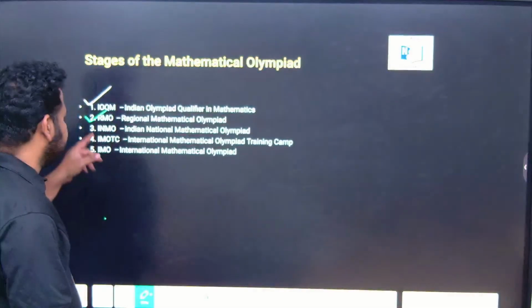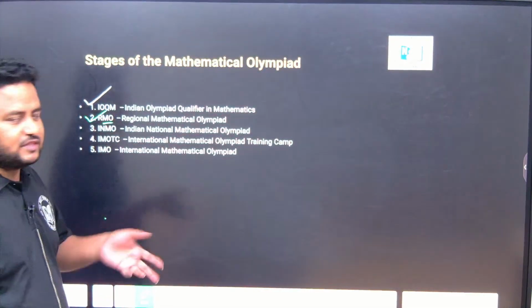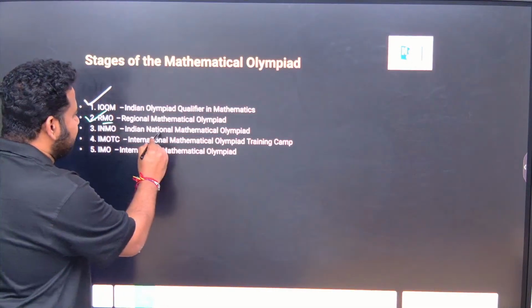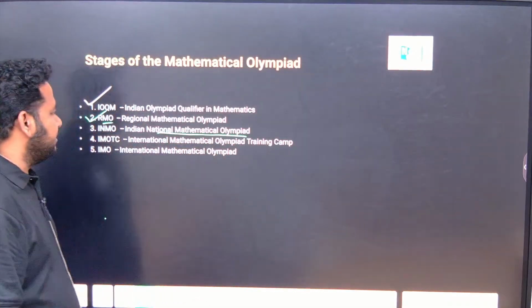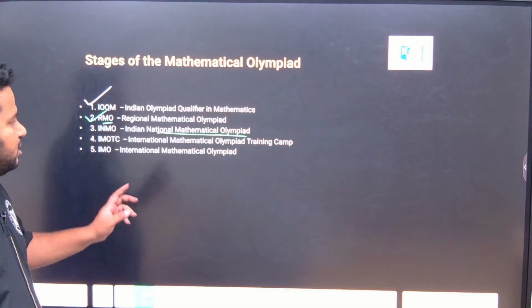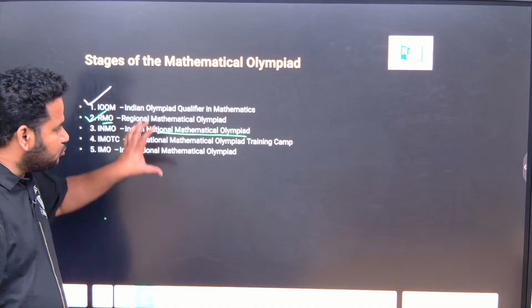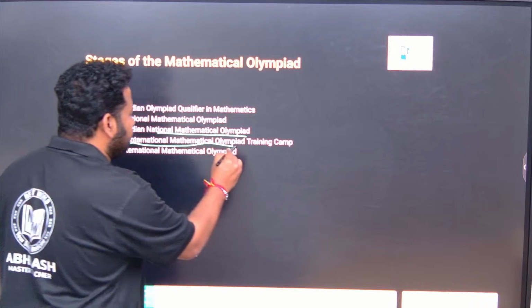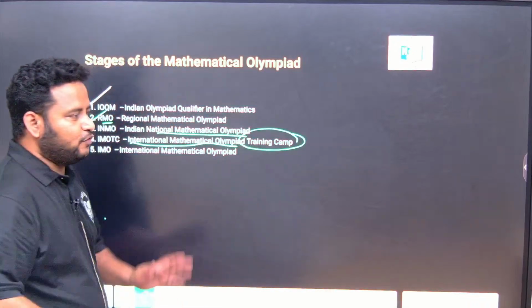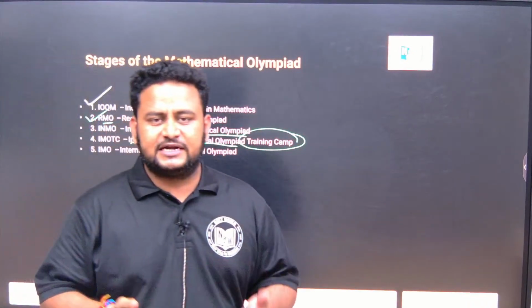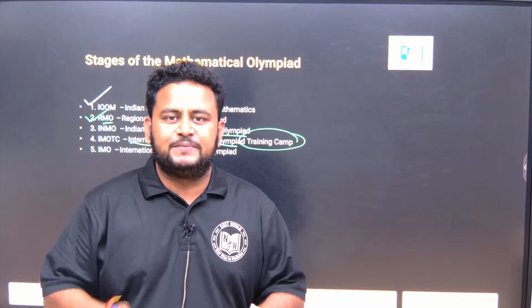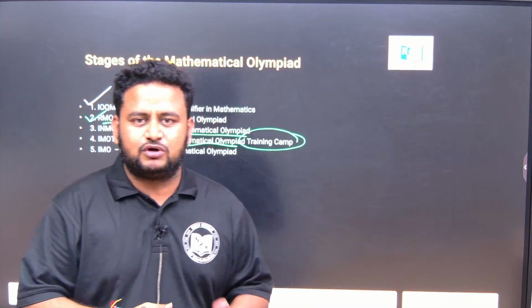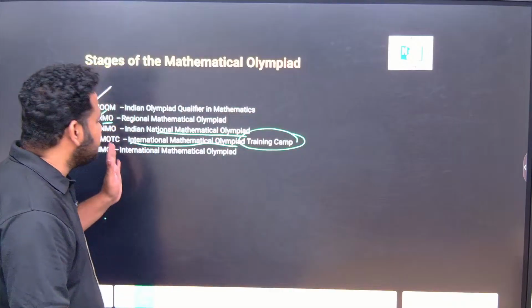So there will be a regional Maths Olympiad, and those who do well in RMO will be selected for the next level, that is the Indian National Mathematical Olympiad. This is at the national level. Those who do well here will be sent to the International Mathematical Olympiad training camp. Before you attend the International Maths Olympiad, you will be given training at some institute where they will train you for the International Math Olympiad.